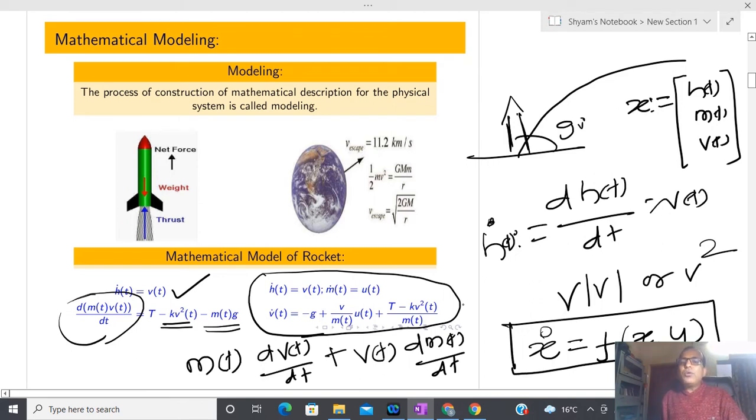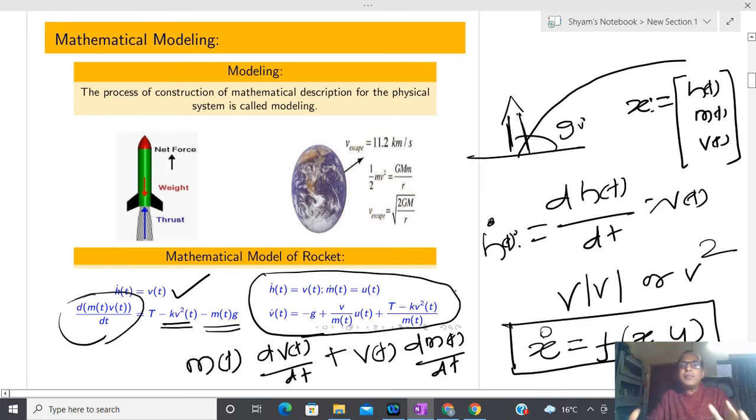Okay, and more broadly, if you know the theory of this particular differential equation, x dot equal to f(x,u), and here x is very general. What is the meaning of general? If I have n number of states and u has m number of variables, then whatever theory you can develop for this is also applicable here.